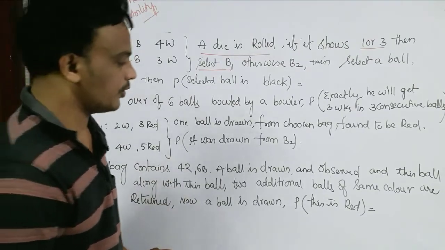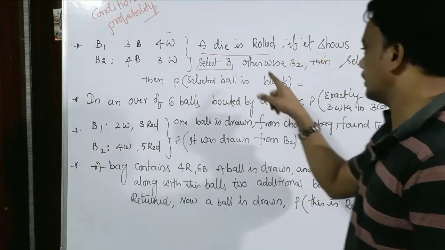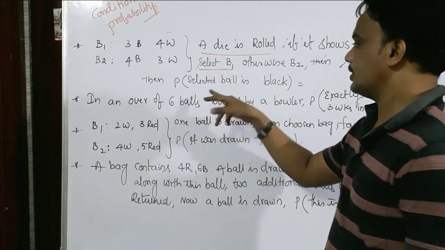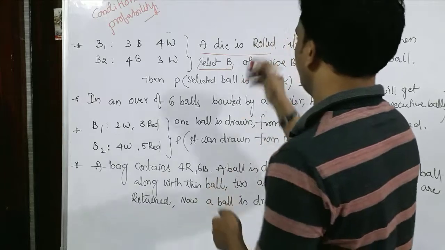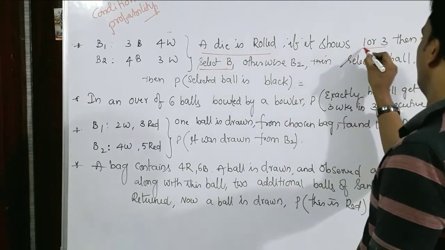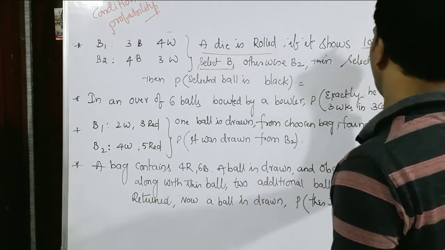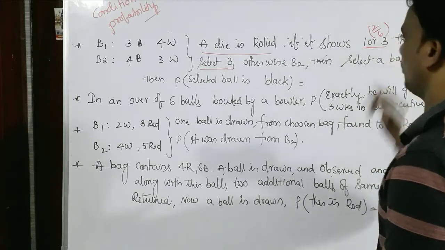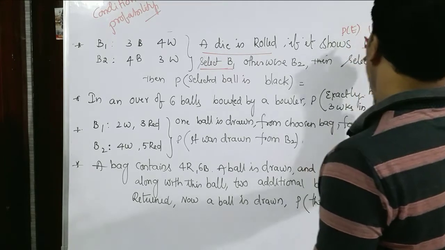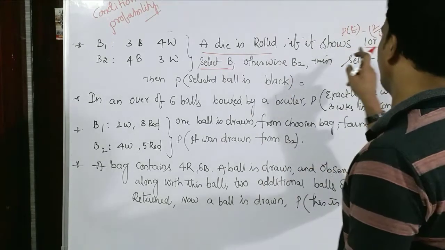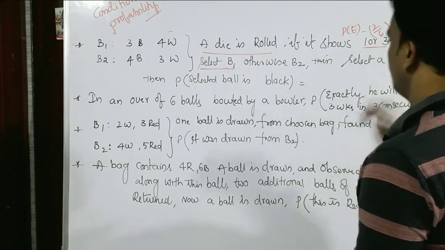First of all, what are we going to do? Two bags are there, we select one bag, from that selected bag we select the ball, and finally the selected ball should be black, right or not? First of all, how to select the bag? According to this condition, a die is rolled. The probability that the die shows 1 or 3 is 2 chances out of 6 chances. Am I right or not? Let us call this event E. Probability of E, where the die shows 1 or 3, is 2 by 6. Then the probability of E complement is 4 by 6, right or not?